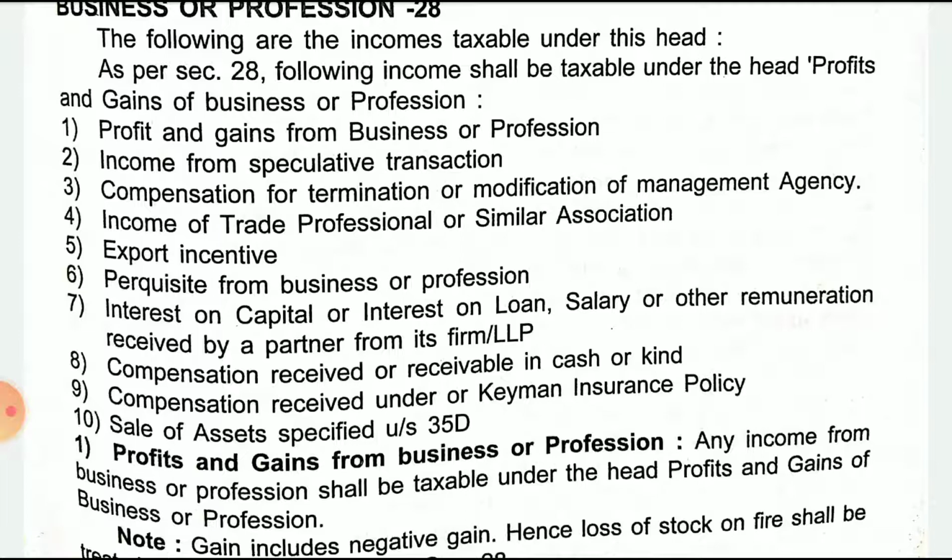So these are a few categories or types of income which are charged under the head income from business or a profession.